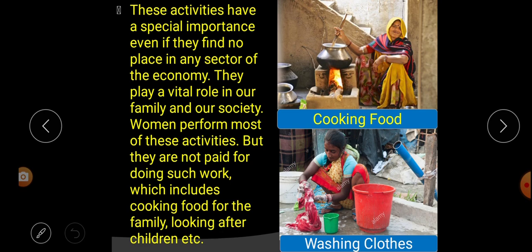Not only about the women, let's talk about our grandparents. They take care of us. Sometimes they drop us at school, and again they pick us up from the school, and for all these things also they don't get money and we don't pay money to them.